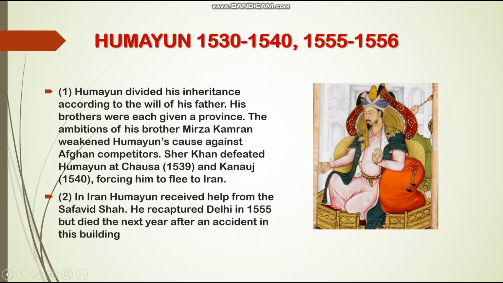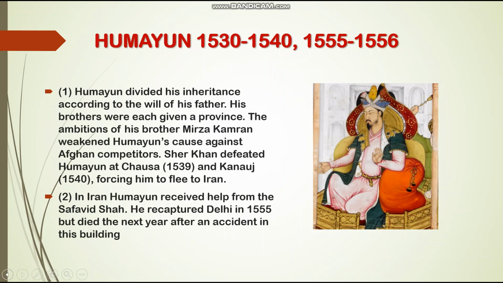Humayun from 1530 to 1540 and from 1555 to 1556. 1. Humayun divided his inheritance according to the will of his father. His brothers were each given a province. The ambitions of his brother Mirza Kamran weakened Humayun's cause against Afghan competitors.